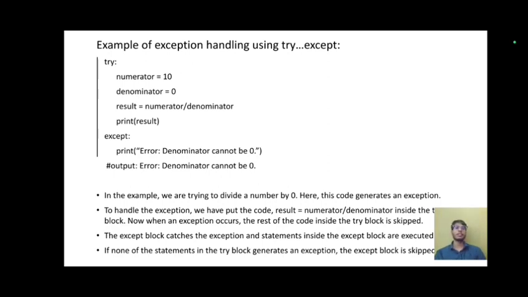In the above example, we are trying to divide a number by 0. Here the code generates an exception. To handle the exception, we put the code result equals numerator divided by denominator inside the try block. Now, when an exception occurs, the rest of the code inside the try block is skipped. The except block catches the exception and the statements inside the except block are executed. If none of the statements in the try block generates an exception,